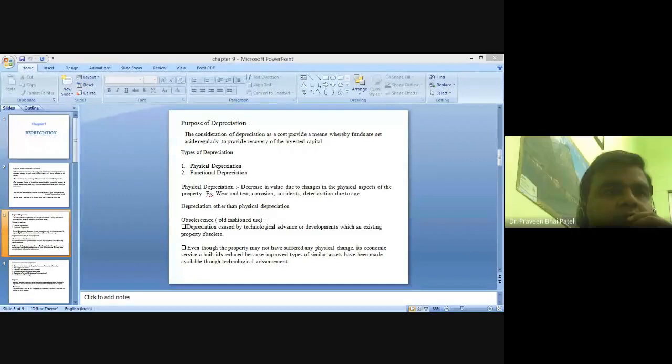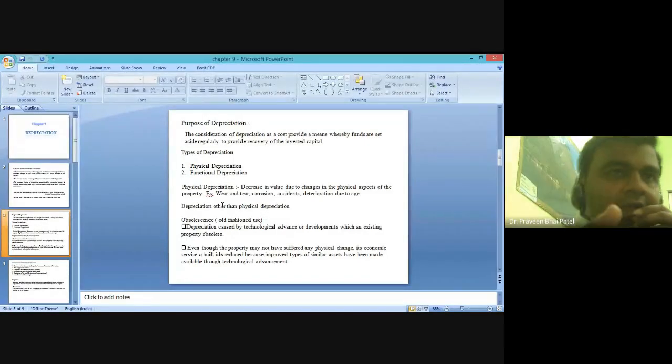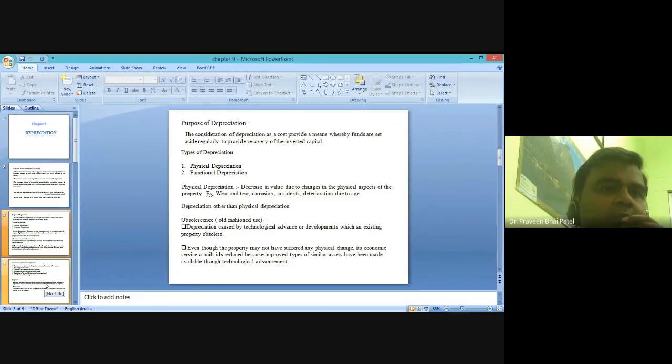Okay. So what I have told you is the basic difference, and we have to rely on the difference between the obsolete as well as the physical as well as the functional depreciation. So obsolete is one which is old fashioned and not in use. So this is one of the major causes why the depreciation value is very high.